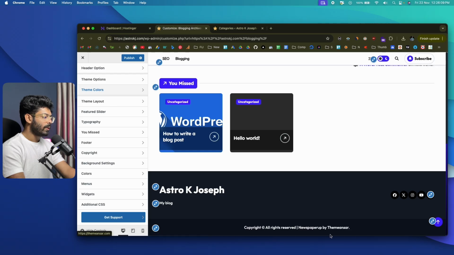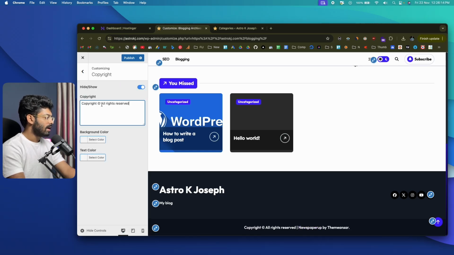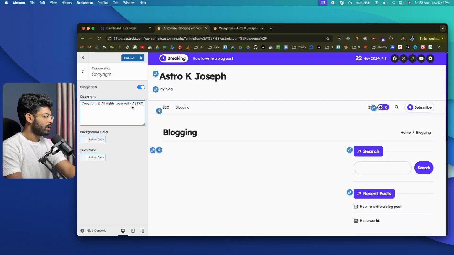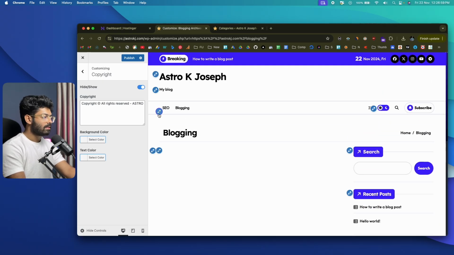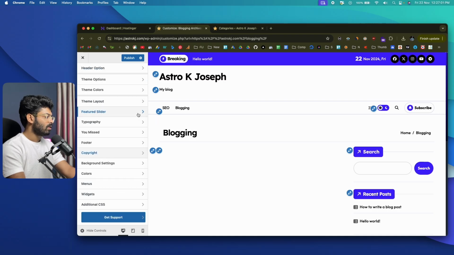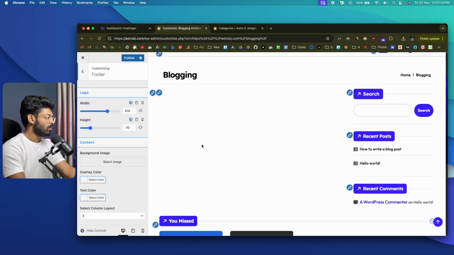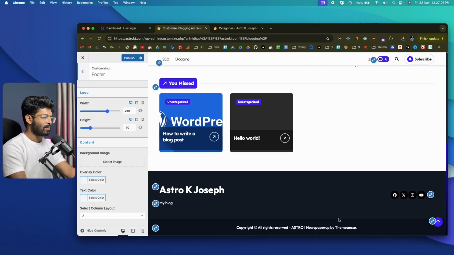Similarly, let's say I want to edit this copyright text right here. So I can go to the copyright section and add whatever stuff that you want to. I'll put a hyphen and paste Astro. And if I scroll down, I can see the updated one right here. And now the reason that you're unable to move this newspaper up by theme answer, so this one right here, this text is because this is a free theme, and obviously if you are using a free theme, you'll have to give credit to the author. So that's why we have it right here.